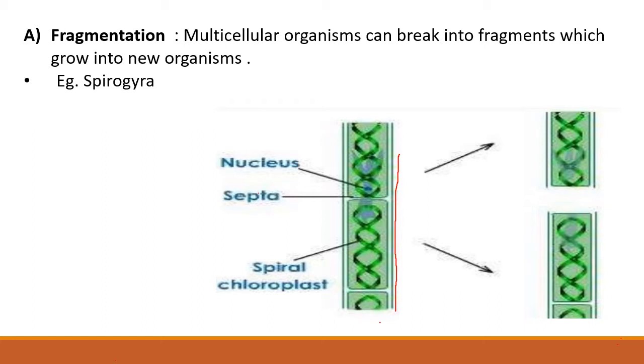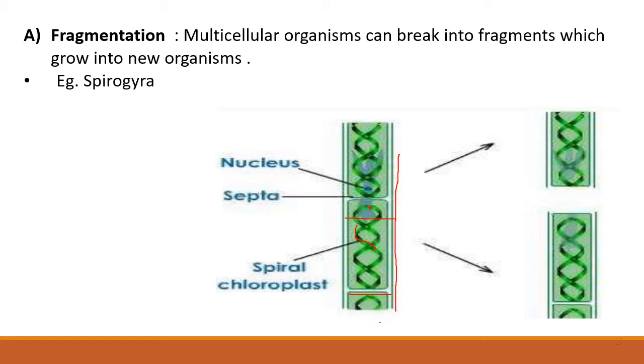The diagram shows a single filament of Spirogyra in which the cells are rectangular in shape and they are placed end to end, separated by septa. Inside the cell, nucleus, spiral chloroplast and cytoplasm is present.